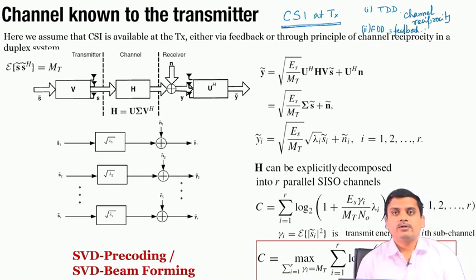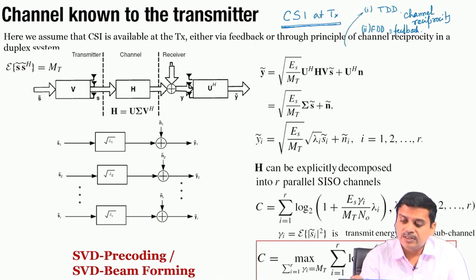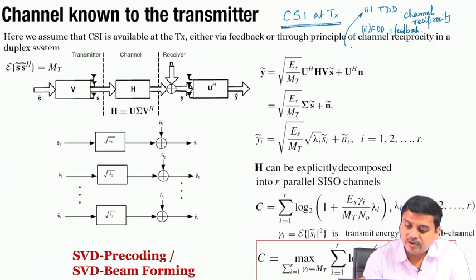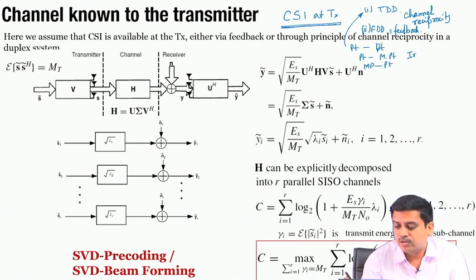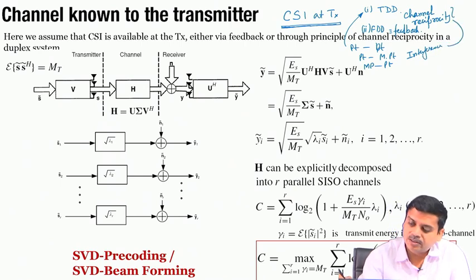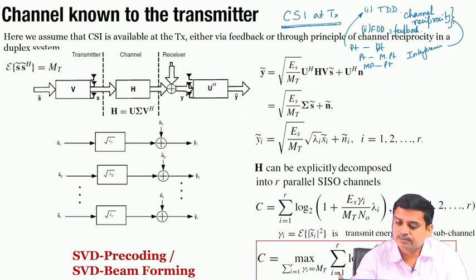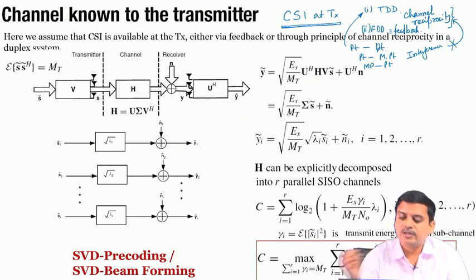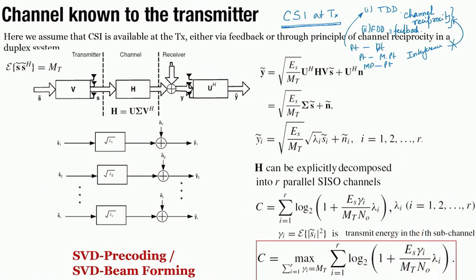Now, these all sound good, and this sounds like a very easy and nice way of doing it, but we must remember that we are talking about a point to point link. In case of point to multi-point, multi-point to point, or multi-point to multi-point, there is the notion of interference, which may not be reciprocal in both directions.